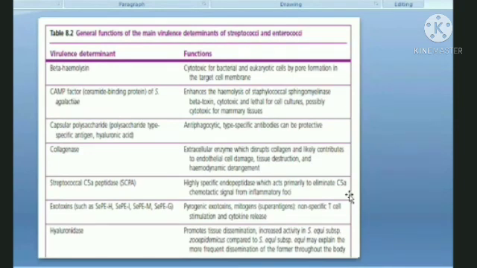So streptococcal C5a peptidase will cleave and eliminate the C5a, because C5a has a very specific action in the inflammatory response. You can correlate this when you further study it. C5a is a component of the complement system, which is a part of your innate immune system. So how to destroy our immune system and how to evade it, all these mechanisms, all the pathogens carry this kind of mechanism.